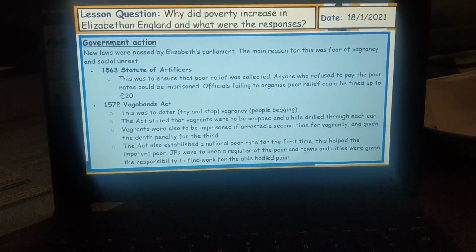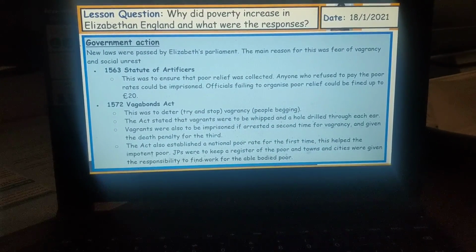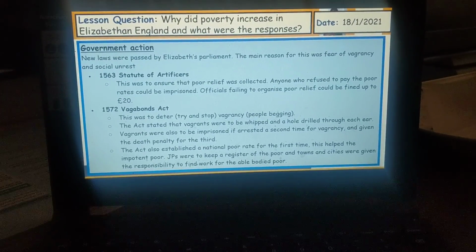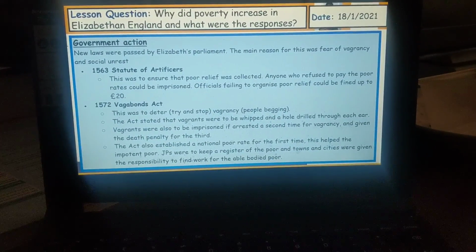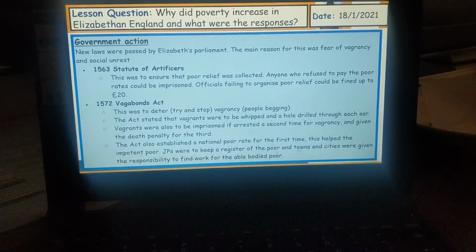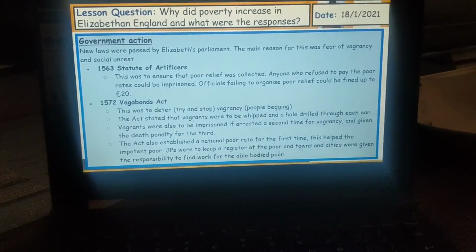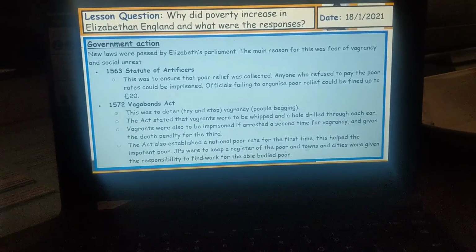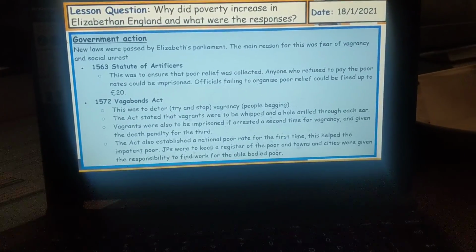So two acts that were introduced was 1563, the Statute of Artificers. That's one law that was passed, and the next one was 1572, the Vagabonds Act. So do read in more detail what those acts were, and this is showing you what Elizabeth and her government did in response to the poverty that was increasing in Britain at the time. Okay.